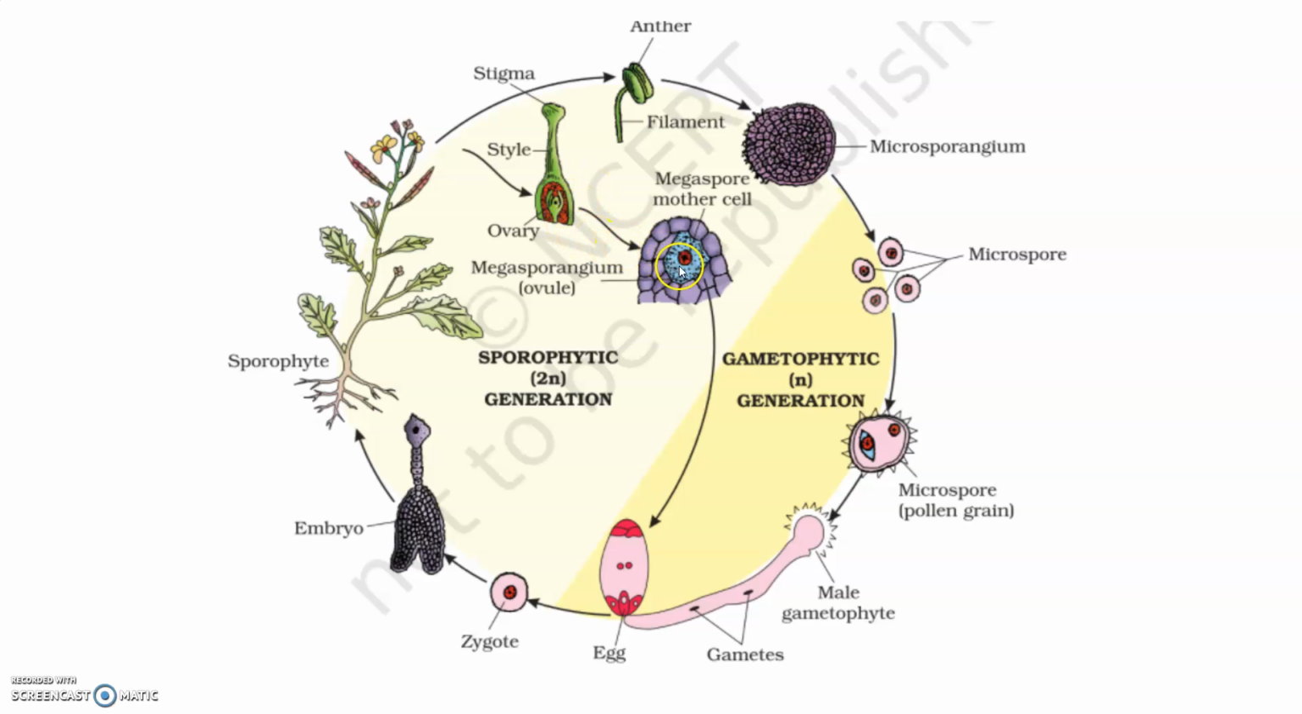Here the megasporangium or the ovule develops, and the microsporangium gives rise to microspores, which further give rise to the pollen grains. When these pollen grains settle on the stigma, they give rise to the 2 male gametes. One male gamete fuses with the egg to form the zygote, and the other fuses with the 2 polar nuclei to form the endosperm. So this is how the zygote and the endosperm are formed, which later give rise to the new plant.